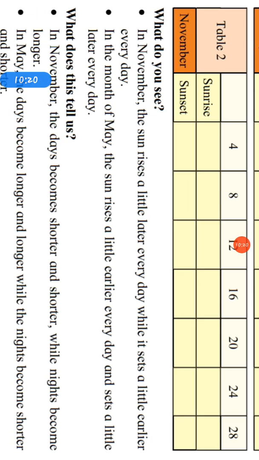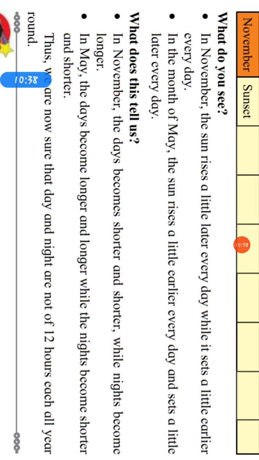In the month of May, the sun rises a little earlier every day. That means it rises early in the morning and sets a little later every day, meaning late in the evening. What does this tell us? That the sun rises a little later and sets a little earlier every day in November, while in May it rises earlier and sets later.